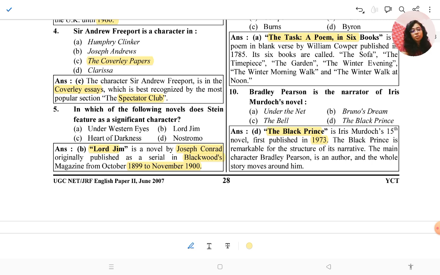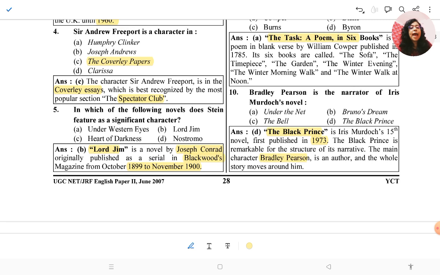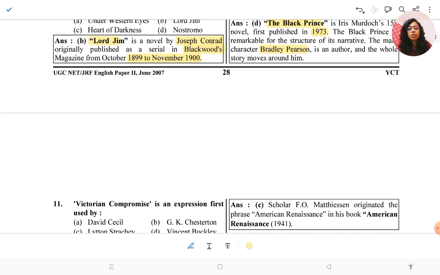The Black Prince also has references to Hamlet. And the other work, Under the Net, is a very famous work by Iris Murdoch.